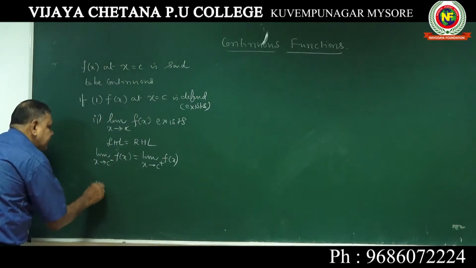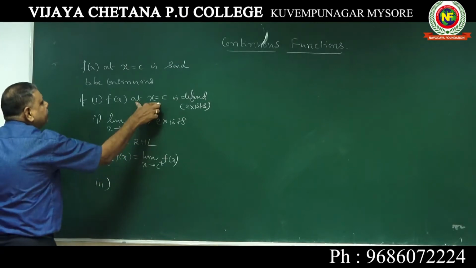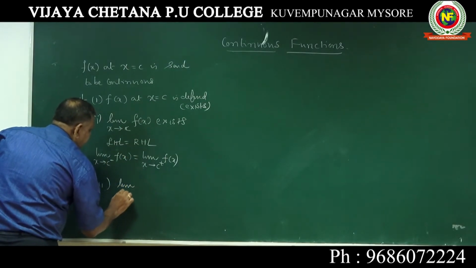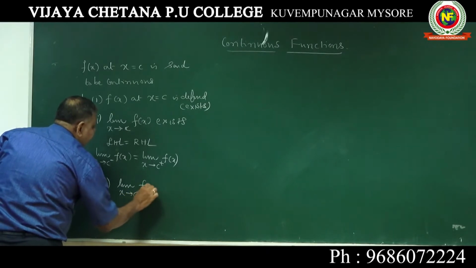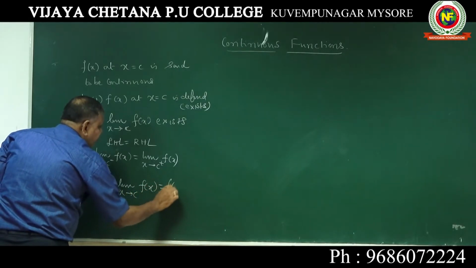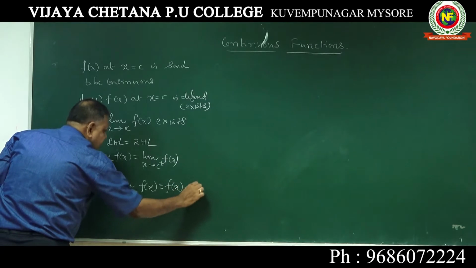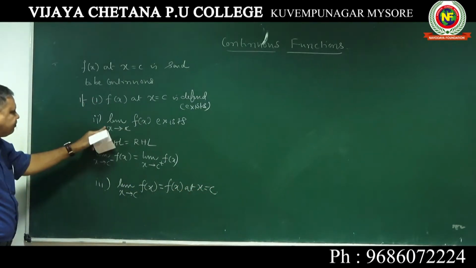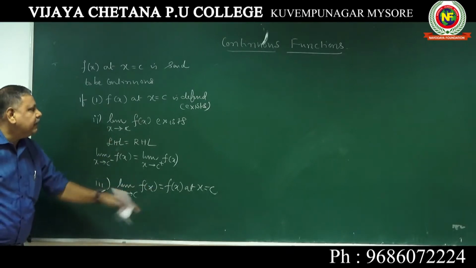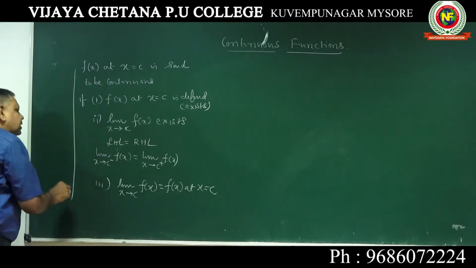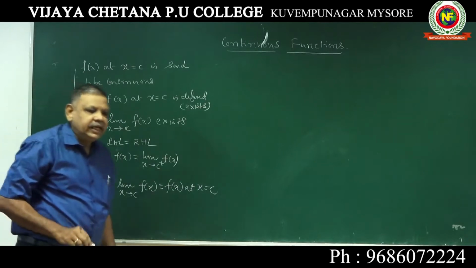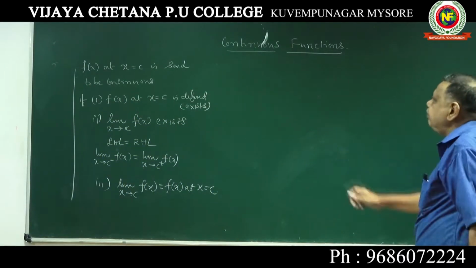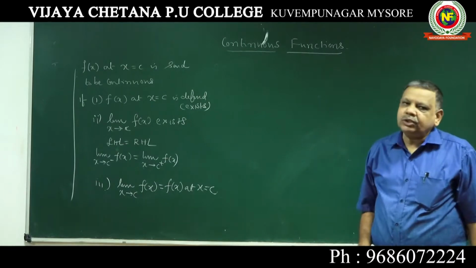The third condition is that this limit value should be equal to the value of f of x at x equal to c. Whatever value comes here, this limit value should be the same. When all the three conditions are satisfied, then we say that f of x is continuous at x equal to c. Very important, all the three conditions should be satisfied.